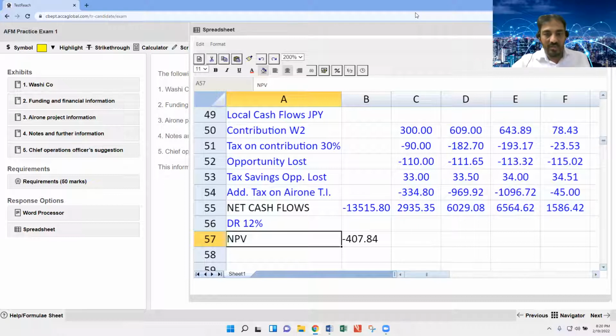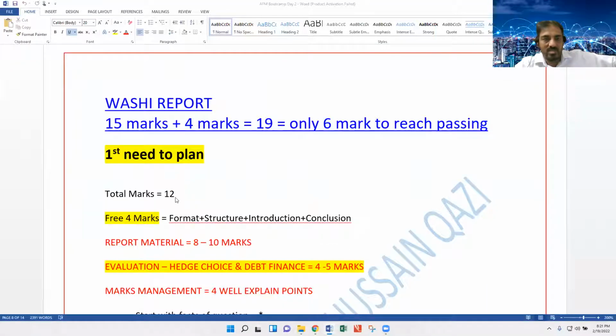We have to make a report. This is about the report angle.